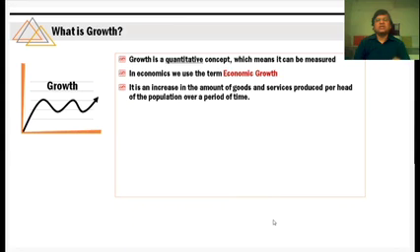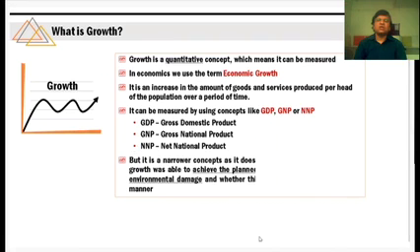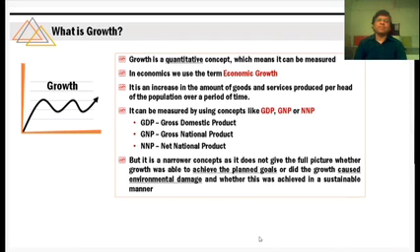So I think it's amply clear now that growth is an increase in the quantity, but of what? Of the goods and services that is produced. It can be measured. There are different concepts like gross domestic product, which is the most popular one, then gross national product, net national product, but we will discuss them in due course of time. UPSC generally doesn't ask questions on the technicalities involved. The most popular concept is GDP.